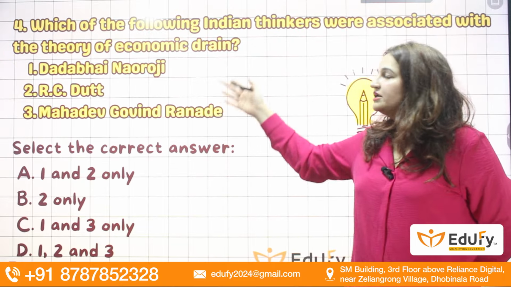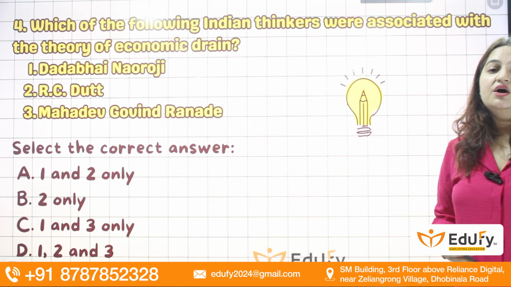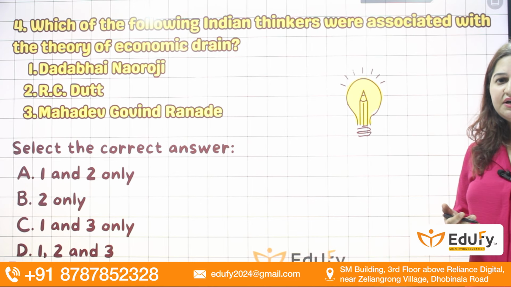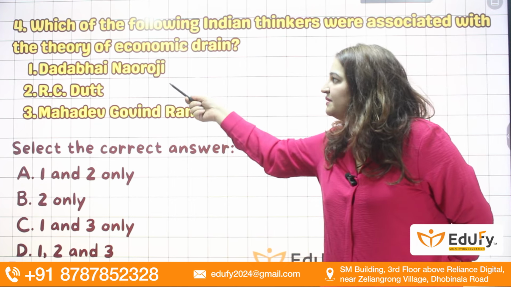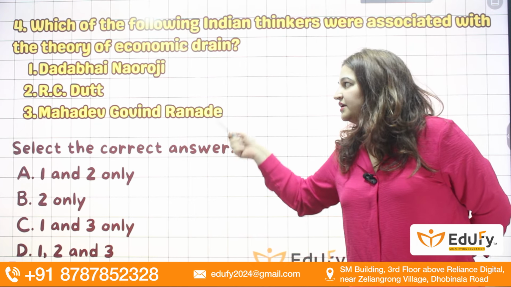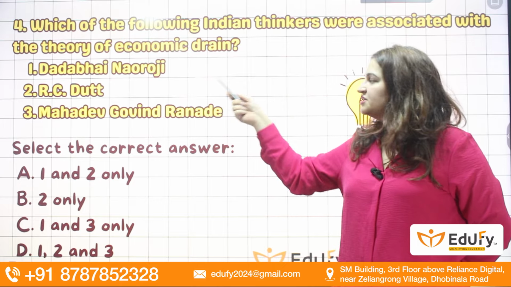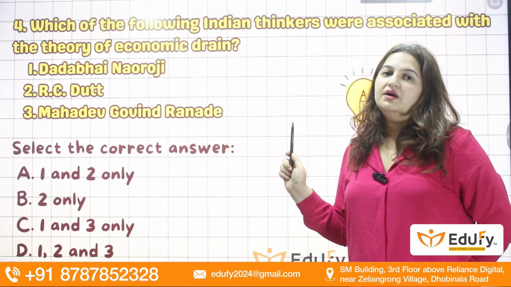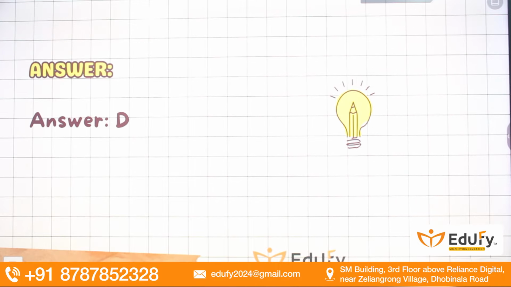Which of the following Indian thinkers were associated with the theory of economic drain? So who actually propounded the drain of wealth theory we have seen in the previous question, or who were the nationalist critics who were supportive of that theory? Those are Dadabhai Naoroji, R.C. Dutt, and M.G. Ranade, or Mahadev Govind Ranade. All three are associated with the nationalist economic critique of British India. So the answer will be D, 1, 2 and 3. Next question.